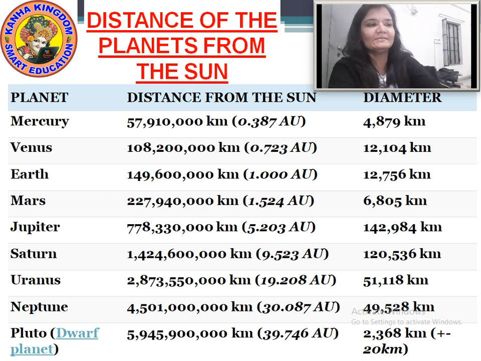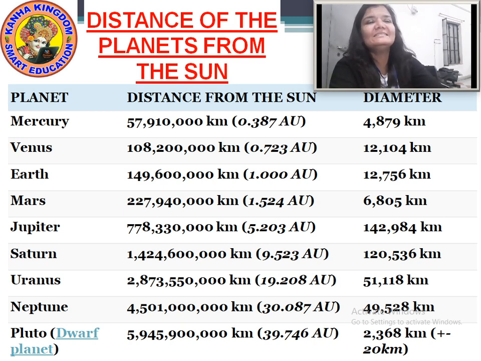49,528 kilometers. Now Pluto. We know Pluto is a dwarf planet, but then too we should know its distance from the sun. The distance of Pluto from the sun is 5,945,900,000 kilometers, and the diameter of Pluto is 2,368 kilometers.